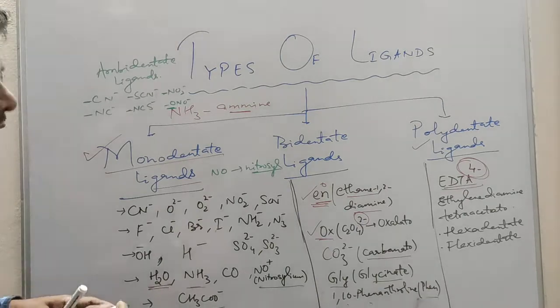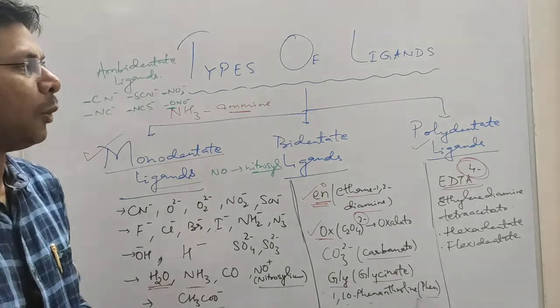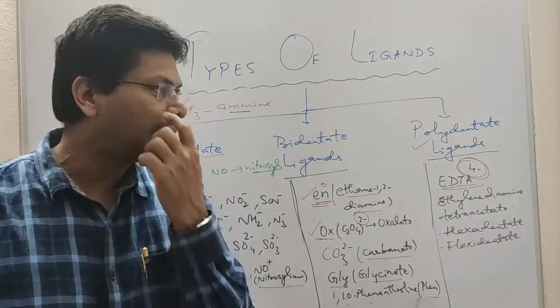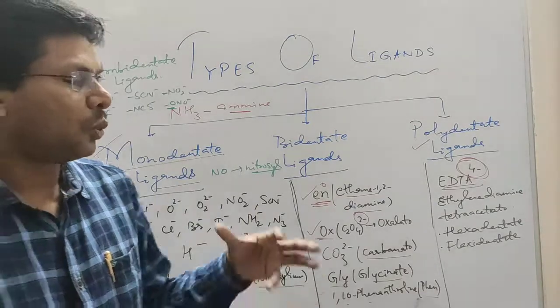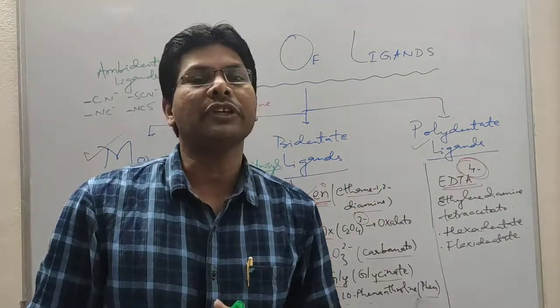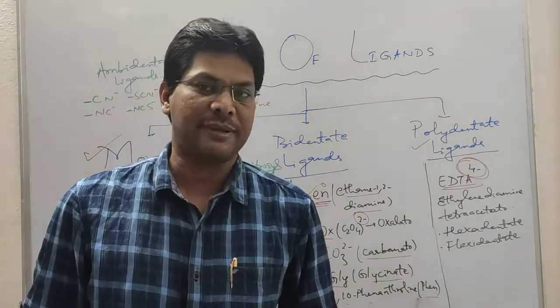There are some polydentate ligands which are regarded as chelating ligands, which form a ring-like structure and which makes the complex very stable.